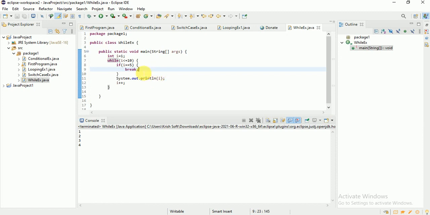Break. Similarly, break means it will come out of the while loop, guys. Similarly, if I give continue here, then what will happen? Break means it is exiting. So when i equals 5, continue, then these two statements will not run.